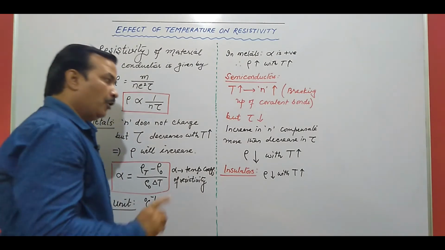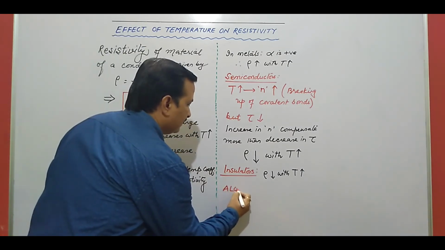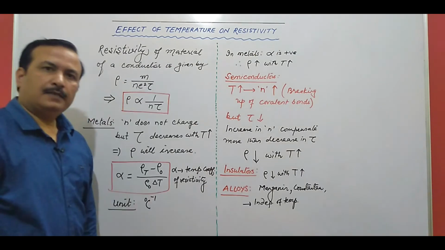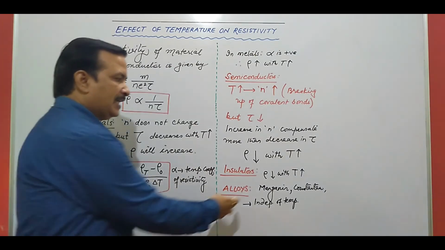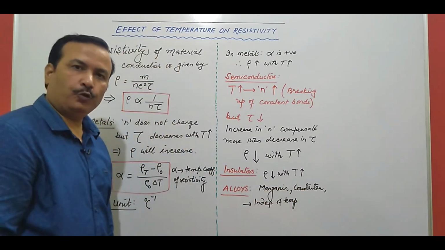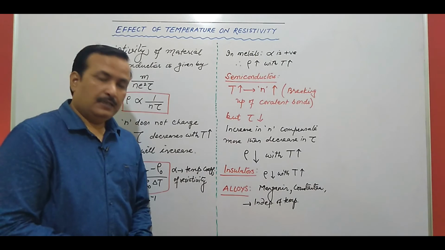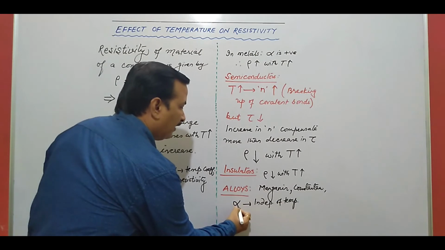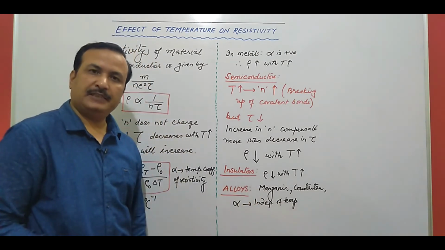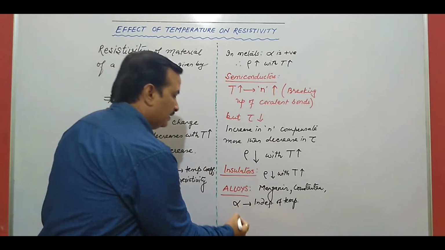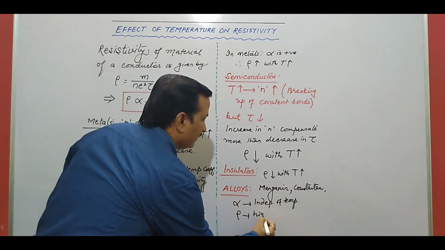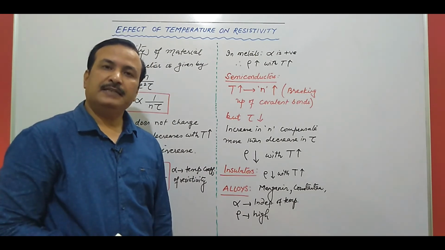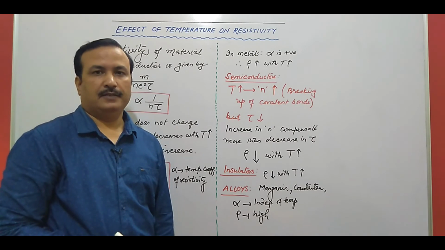The important one is alloys. Now alloys, like manganin, constantan, you can have nichrome, they have high resistivity. Also you will find that alpha is independent of temperature. That means this rho is high. Because of these two reasons, they are used in making standard resistance coils.